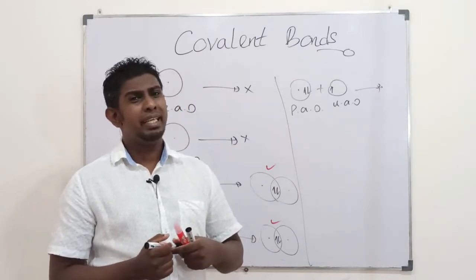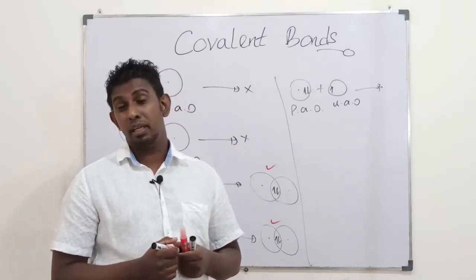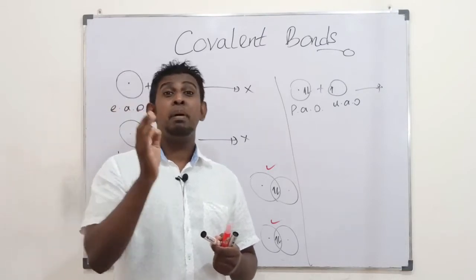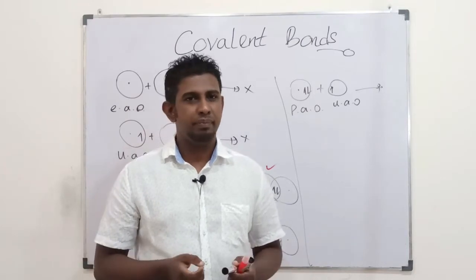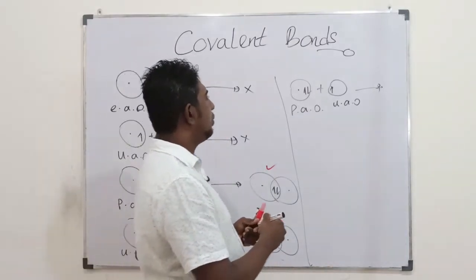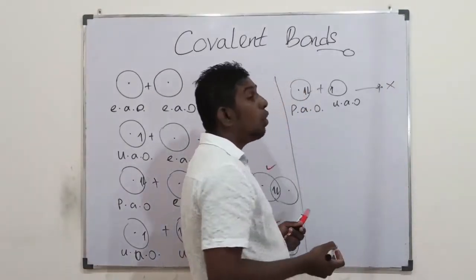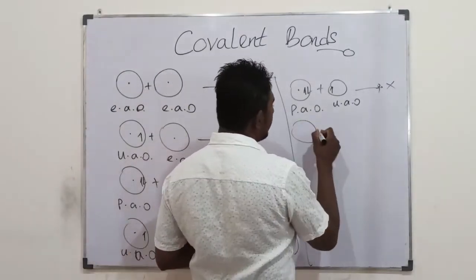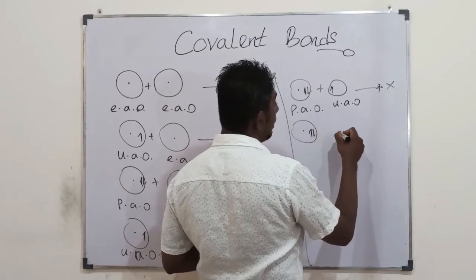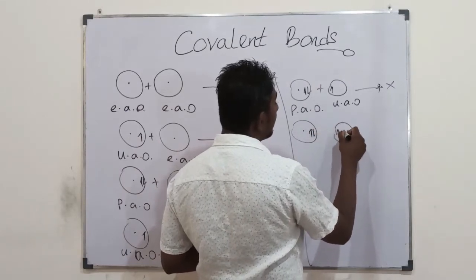You can't keep 3 electrons in the molecular orbital, because the repulsions between electrons would be greater than the attractions. Therefore, students, it's not going to be a possible overlapping. The last is checking whether paired with paired is possible.